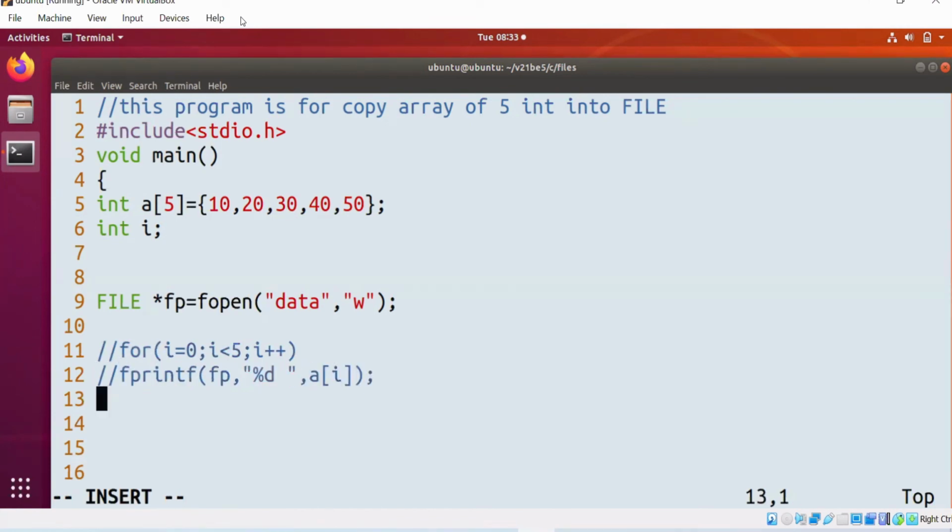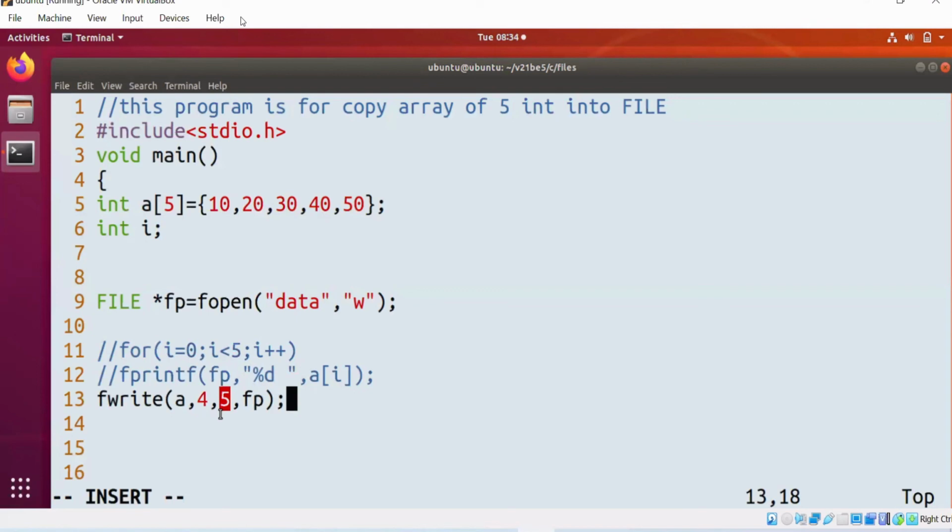Instead of this, what we can do is fwrite, first argument is a, second argument is 4, third argument is 5, fp. 4 means each element size. 5 means the number of elements you want to copy. Getting the point? Second argument is each element size. Third argument is the number of elements.